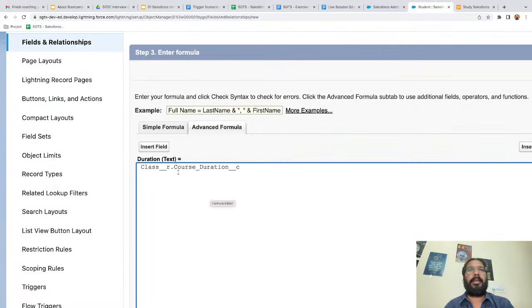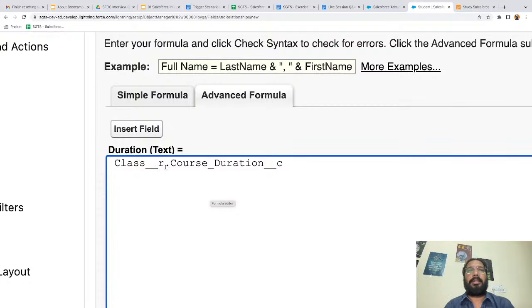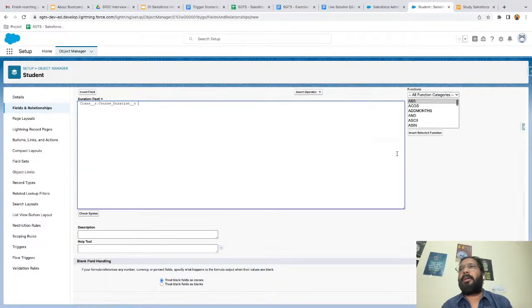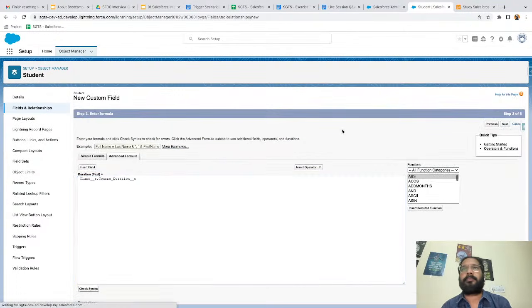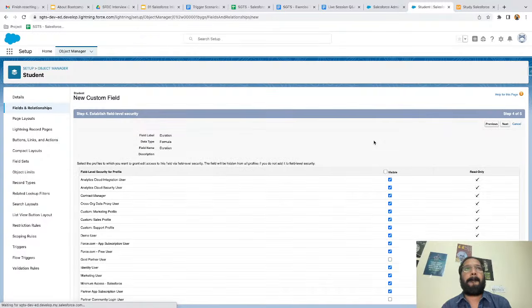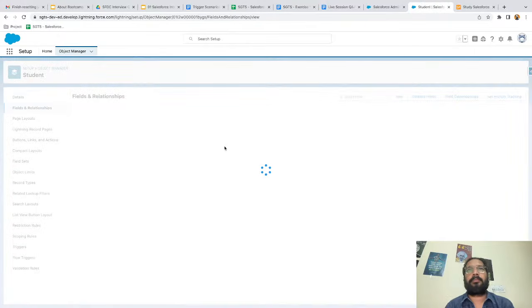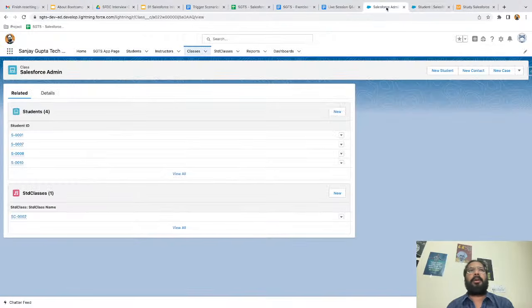I clicked on insert, and here you can see it is available with class underscore underscore r. R means it is a relationship, and we want course duration. So if we select a particular class on a student record, and that class has course duration populated, it will come on student as well through this formula. Now I'm going to click on next. Visible to all the profiles, clicking on next and save. Right, so the field is created.